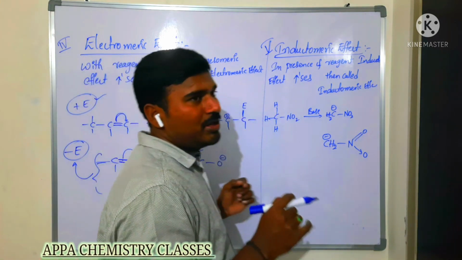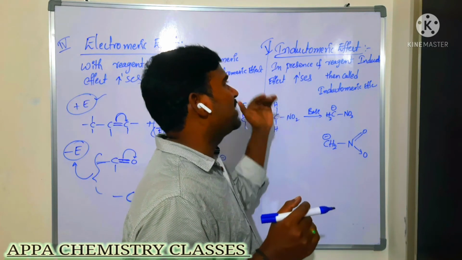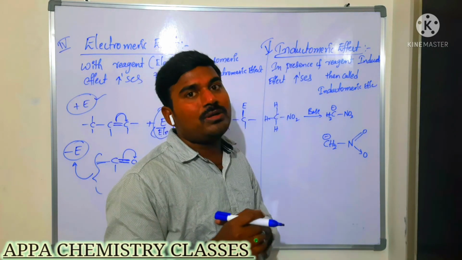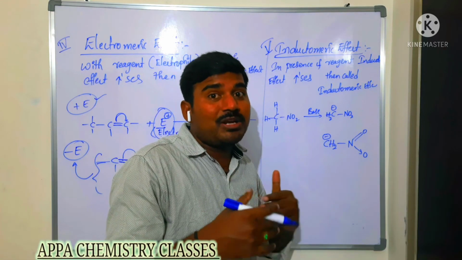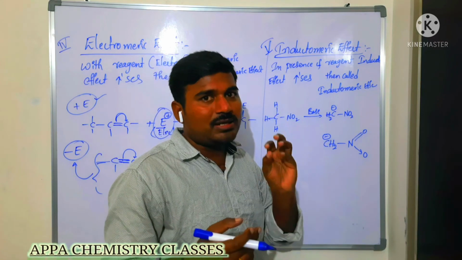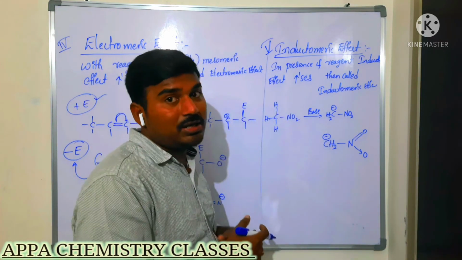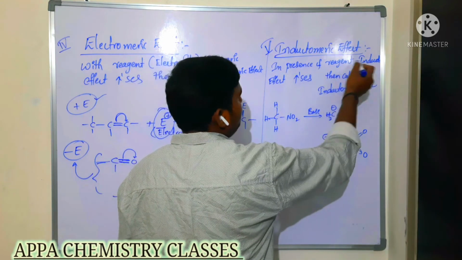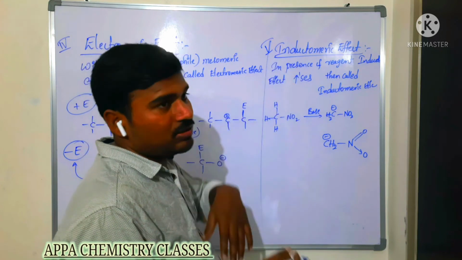Next, inductomeric effect. In presence of an attacking reagent, if the inductive effect increases, then it is said to be inductomeric effect. Inductive effect in the sense, the displacement of sigma electron takes place. So in presence of reagent only it takes place. Then it is said to be inductomeric effect. In presence of reagent, the inductive effect increases, then it is called inductomeric effect.